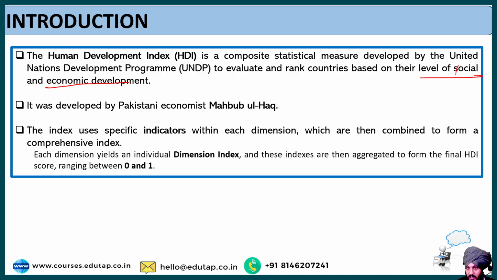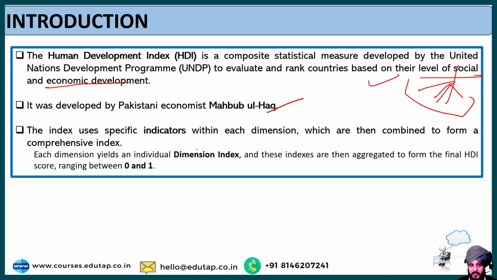Now, what are those different types of things that come under social and economic development? This is something that we are going to understand very soon. But on the basis of this, the different countries are ranked as a part of the HDI. Now this HDI was developed by Pakistani economist Mahbub ul Haq, and this index uses different types of indicators within each dimension, which are then combined to form a comprehensive index. Each dimension yields an individual dimension index, and these indexes are then aggregated to form the final HDI score.